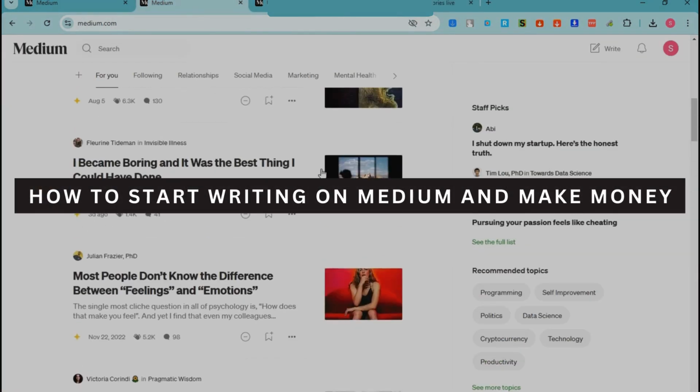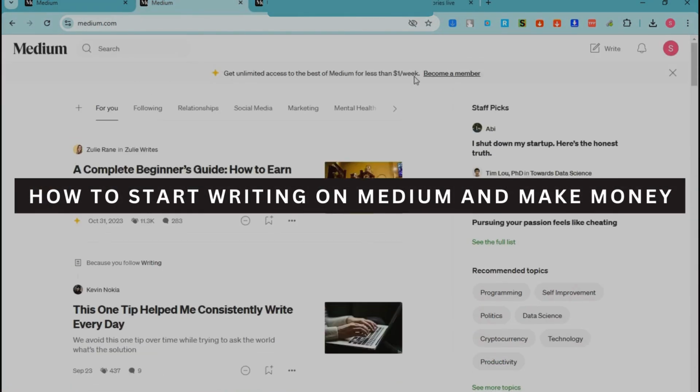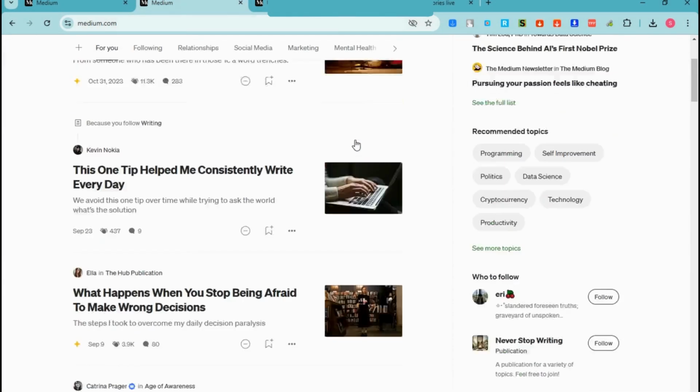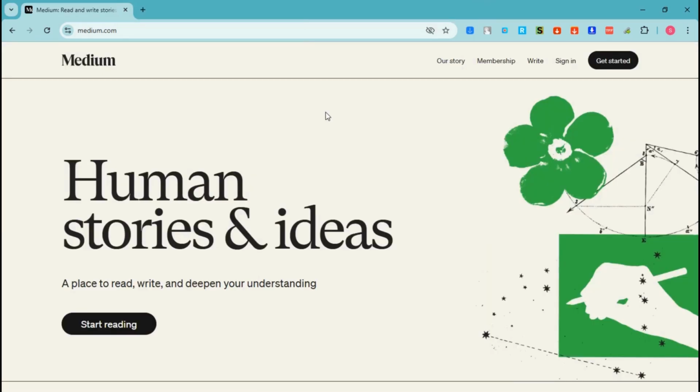How to start writing on Medium and make money. So let's get started. First, what is this Medium that I'm talking about?